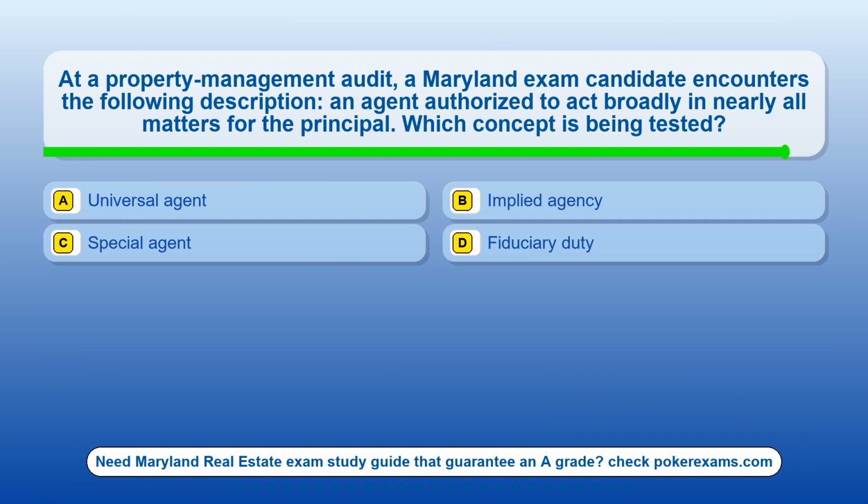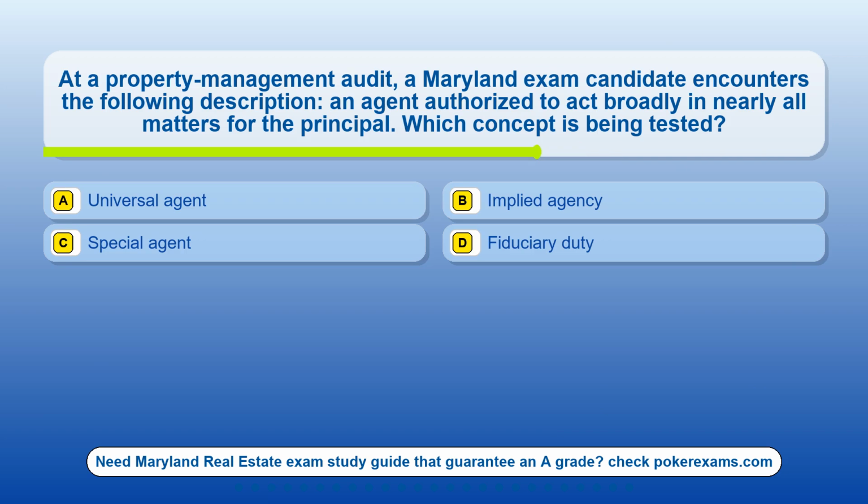Question 7. At a property management audit, a Maryland exam candidate encounters the following description: an agent authorized to act broadly in nearly all matters for the principal. Which concept is being tested? Option A, universal agent. Option B, implied agency. Option C, special agent. Option D, fiduciary duty.